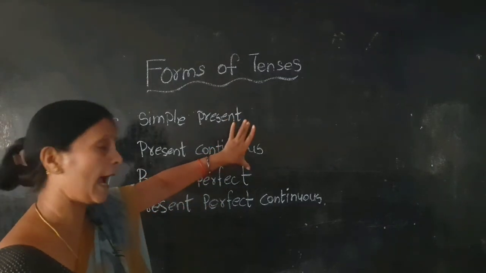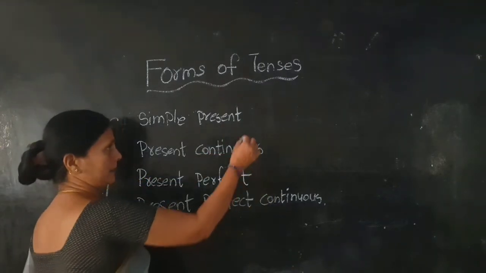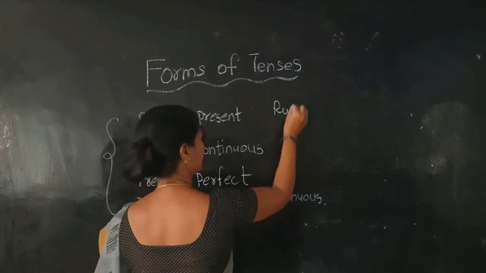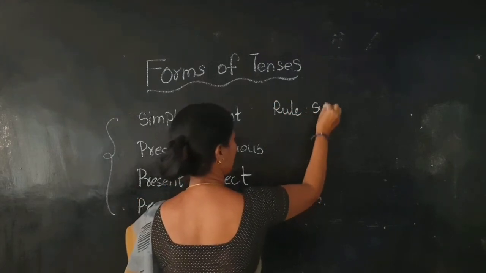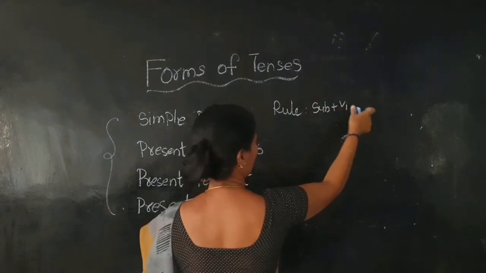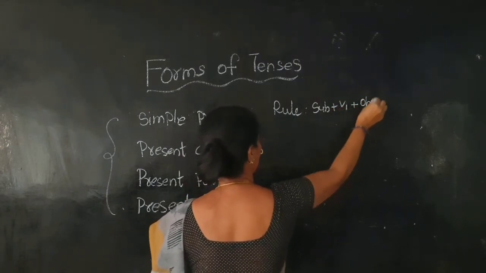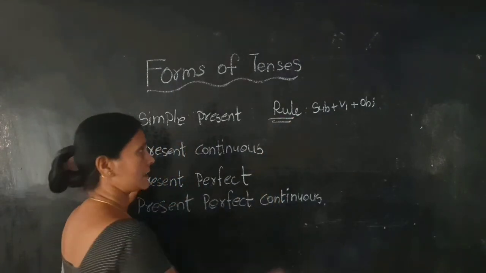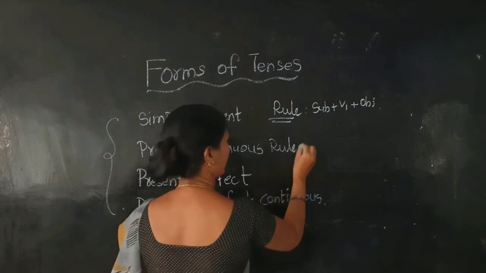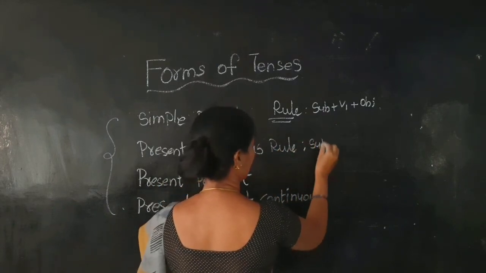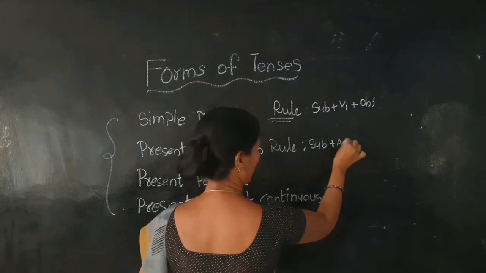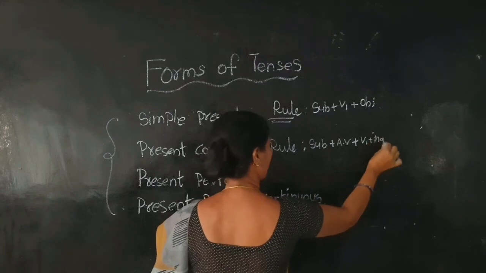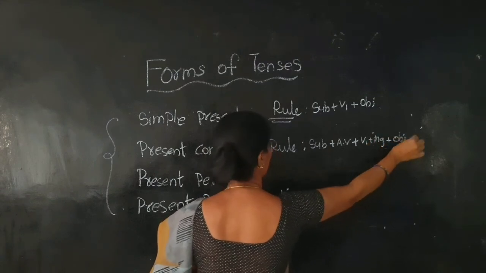See, what is the rule? I am writing here again the rule. Remember that one. In simple present, subject plus V1 plus object. This is the rule for simple present. Present continuous, what is the rule? Subject plus auxiliary verb plus V1 plus ing plus object.